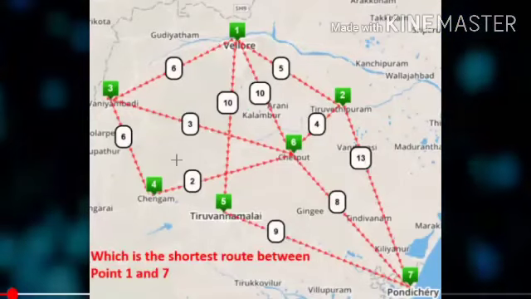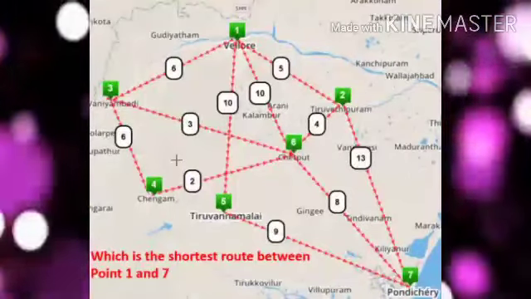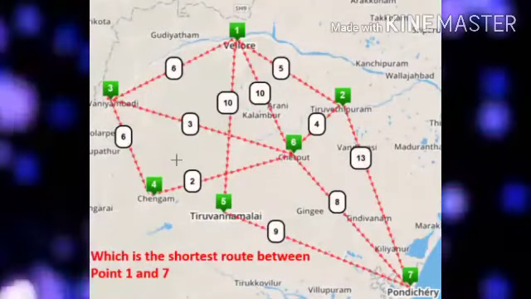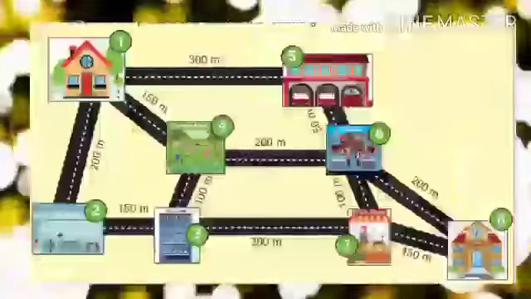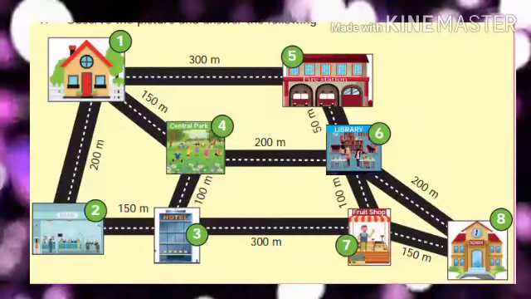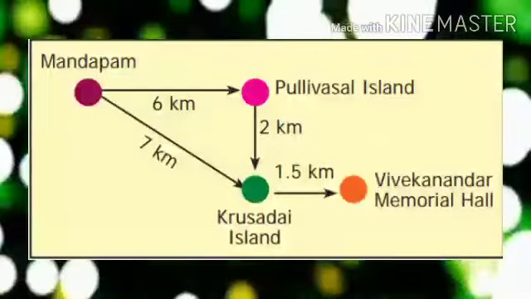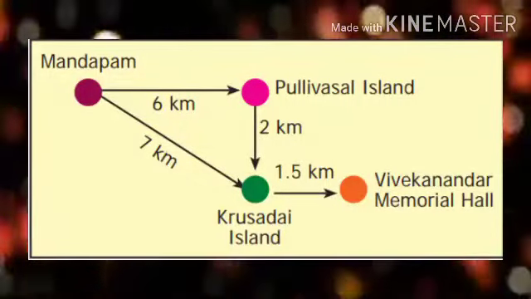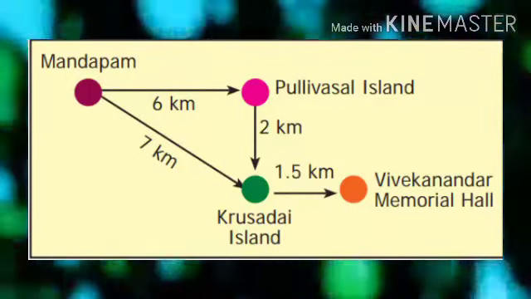To find the shortest route, often we face situations where we have to decide the shortest way of travel from a certain point A to another point B. A route map helps us to choose the way suitable for our purpose or need. Let us see some examples of how we select the shortest route.